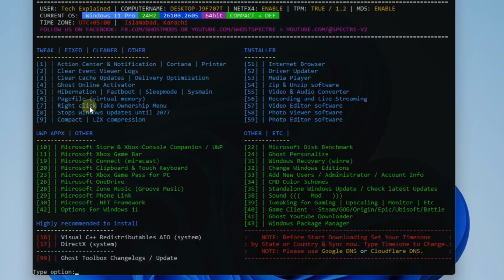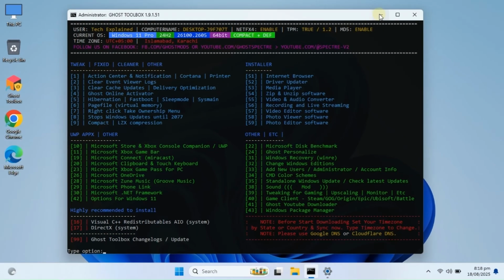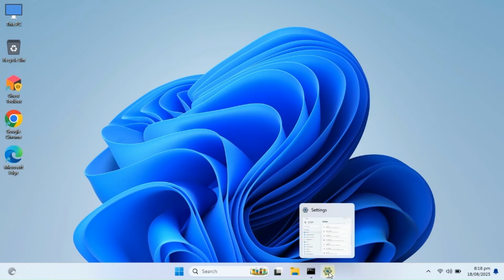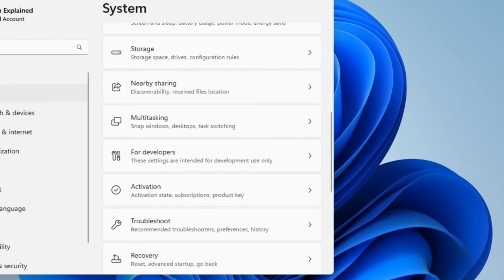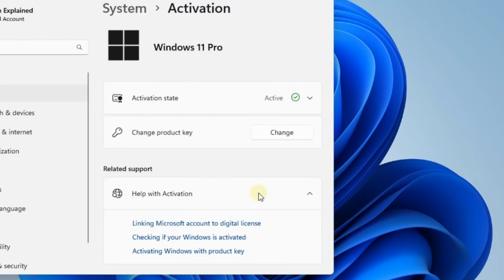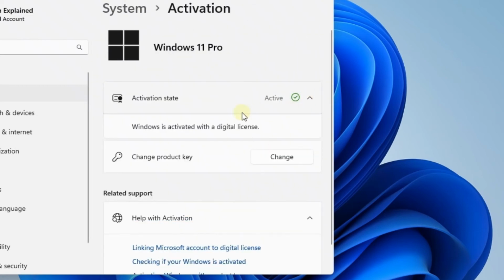That's it. The tool takes care of the rest automatically. Once it's done, you can head over to Settings, System and check your activation status. You'll see that your Windows is now activated with a digital license.